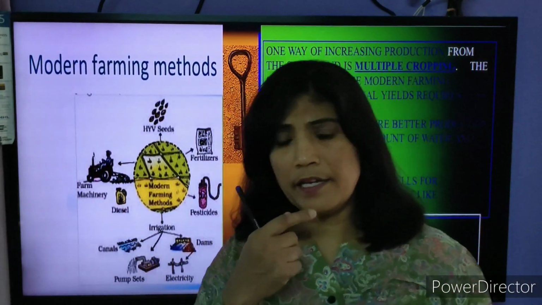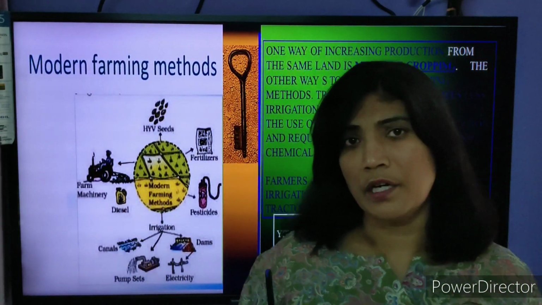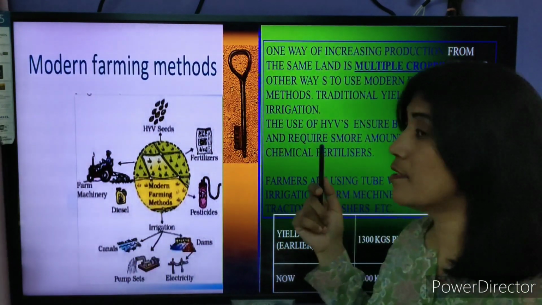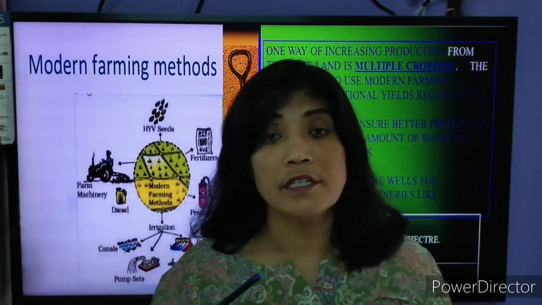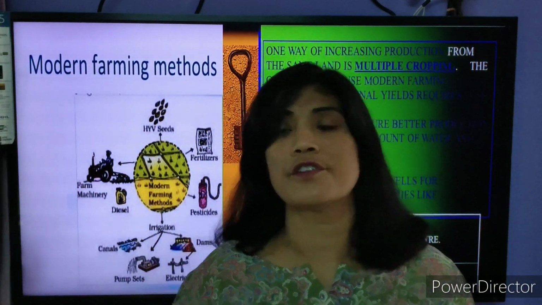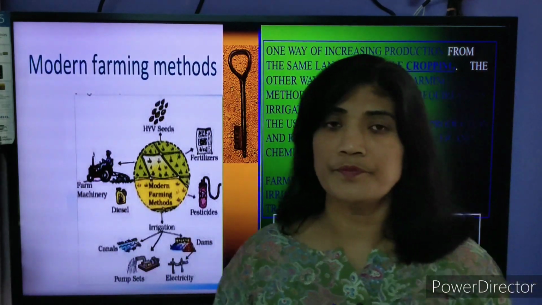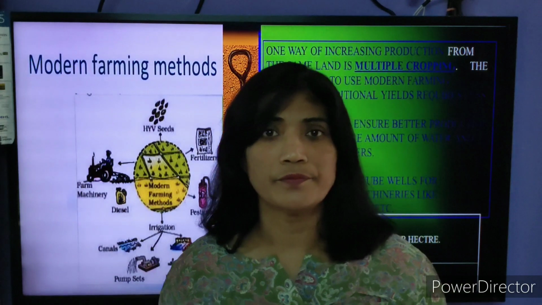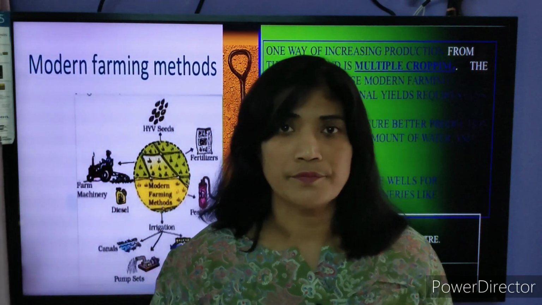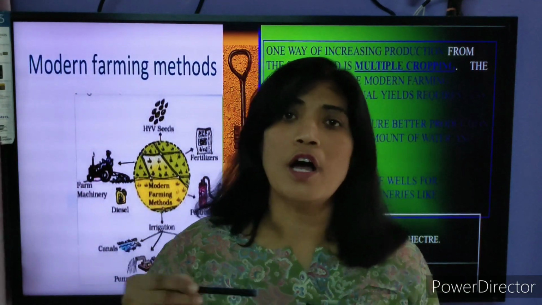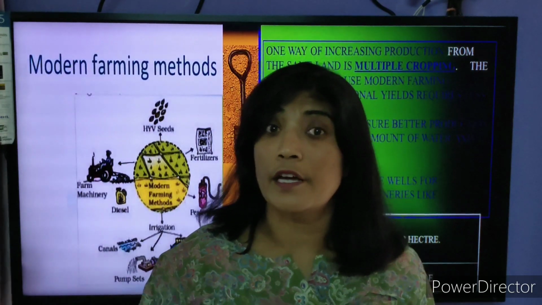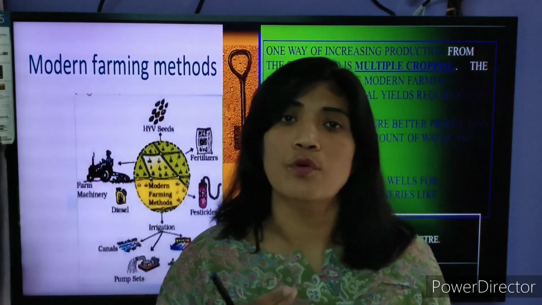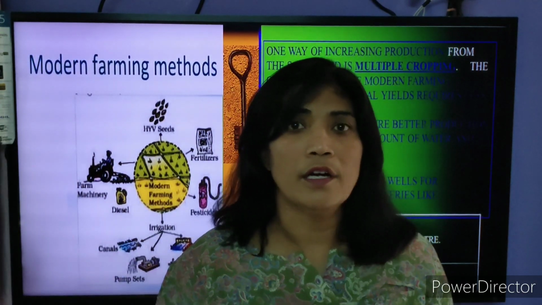I'll give you an example. When you are using all such pesticides and chemical fertilizers, the soil needs more irrigation. Take an example. Students, when you eat spicy food, you feel more thirsty. That means more spices are added to your taste, and you feel the need to drink more water.